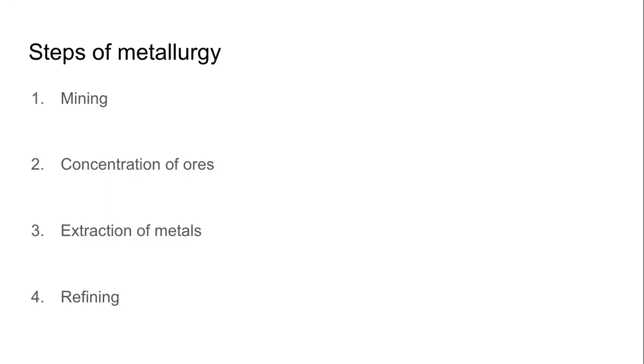Out of these 4, we said we will focus on concentration of ores, extraction of metals mainly. Mining, we did not study at all. Refining, we will just study about the name of the process that is used to refine. But our whole process focus is on concentration and extraction.